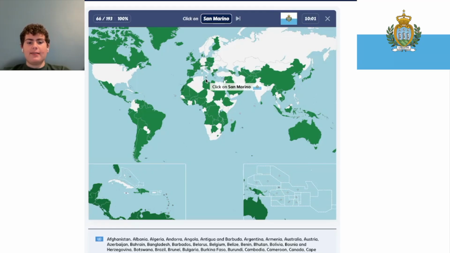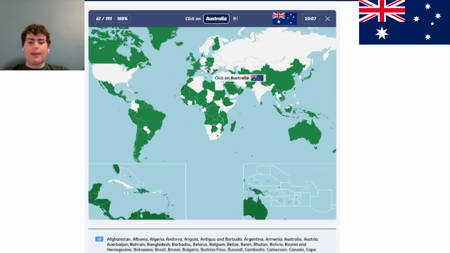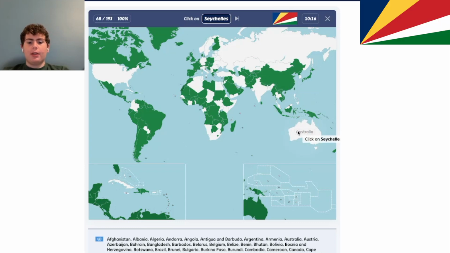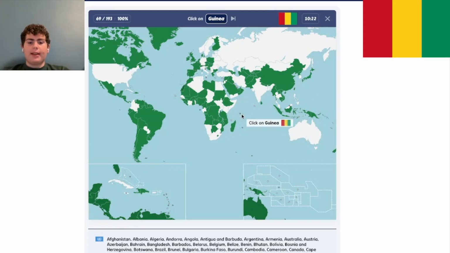San Marino is inside of Italy. So San Marino is this country right here. I think this is UN member state, so the Vatican's not going to be on here. But the Vatican is also inside Italy. It's inside Rome. So Australia is down here. The capital is Canberra. Seychelles is one of these. So it's this one. And that flag is fun.